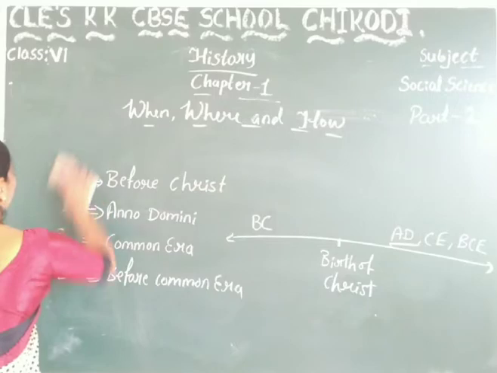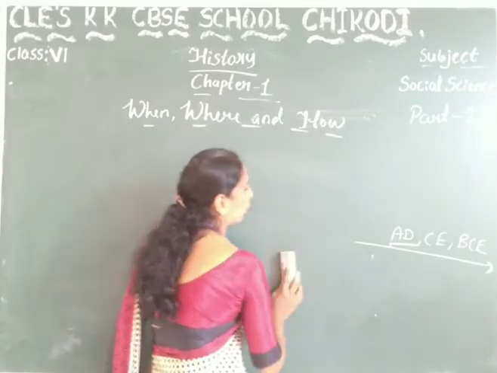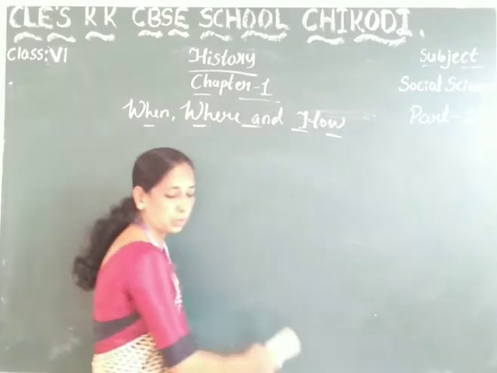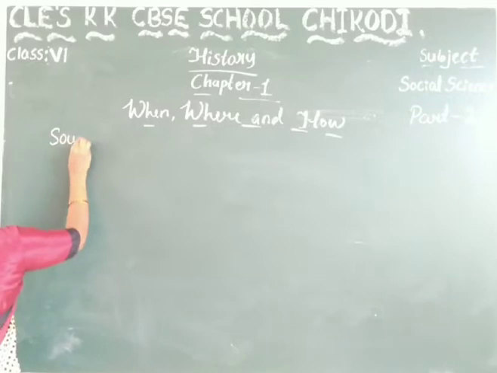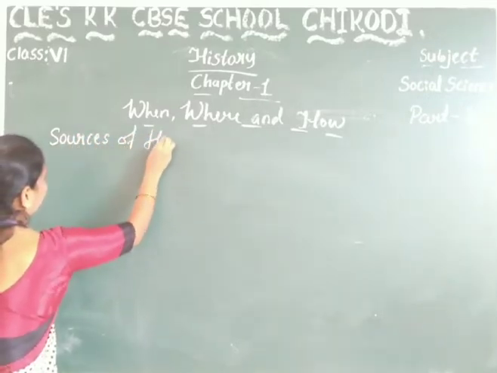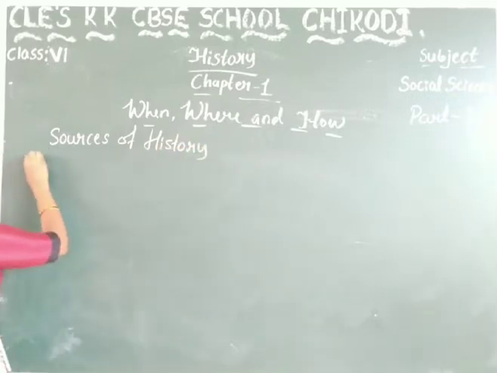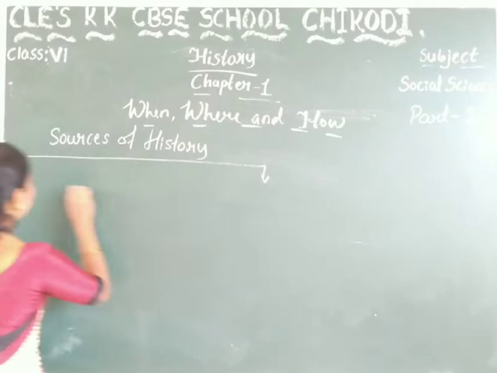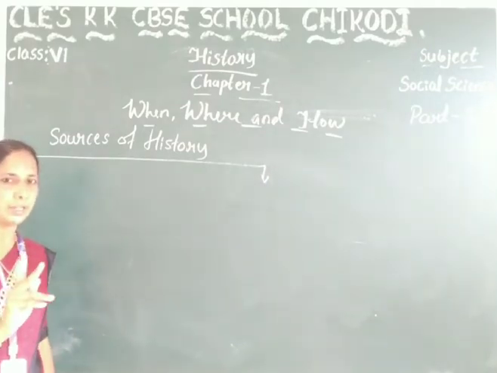Next, let us talk about sources of history. The source of history is divided into two categories.